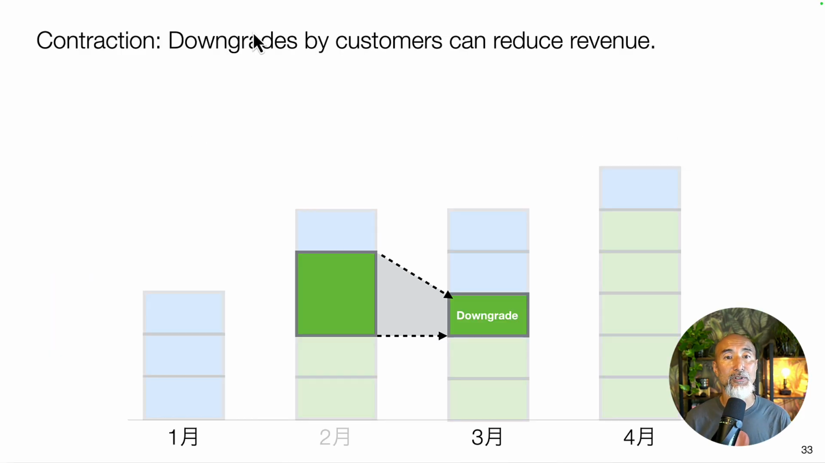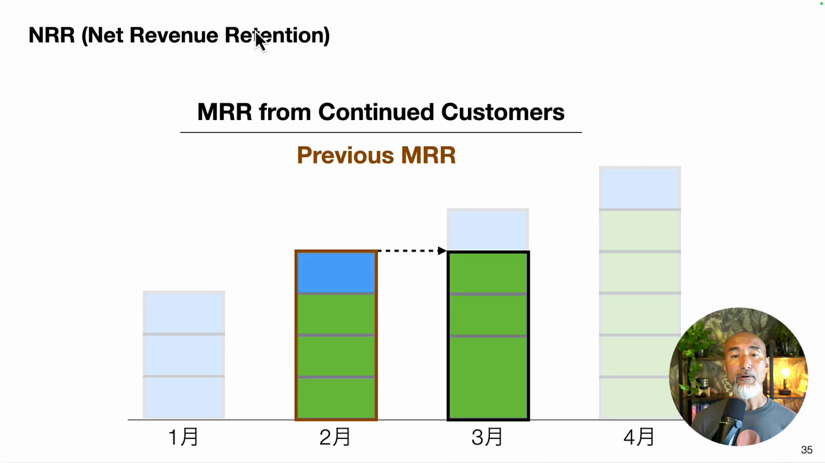The same thing can happen with a contraction, which is a downgrade. Let's say you retain the same number of customers, but one customer downgraded. Now your revenue actually shrinks. So the retention rate for the revenue, the net revenue retention, goes down. To calculate NRR, this one is pretty simple by looking at this picture: you calculate MRR from continued customers, from the retained customers, divided by the previous MRR. Okay, so let's go back.